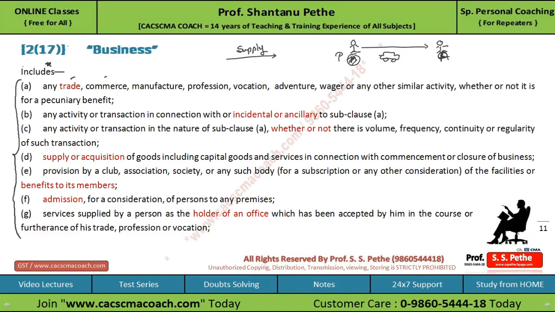The second point further says that any activity or transaction in connection with or incidental or ancillary to sub-clause A will also be treated as business. The third point says any activity or transaction in the nature of sub-clause A, whether or not there is a volume, frequency, continuity, or regularity of such transaction. This is also a very important point.